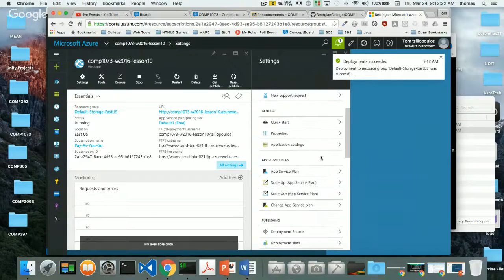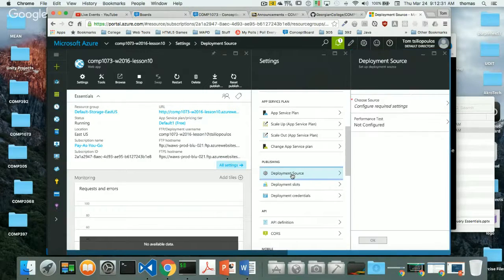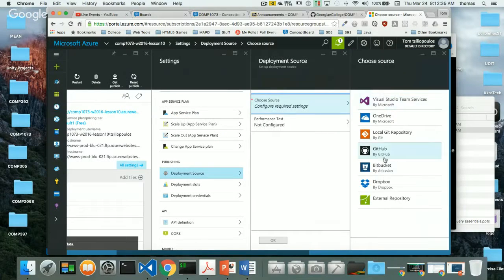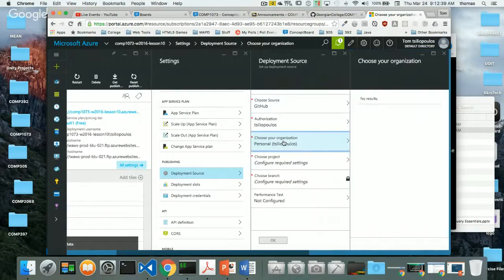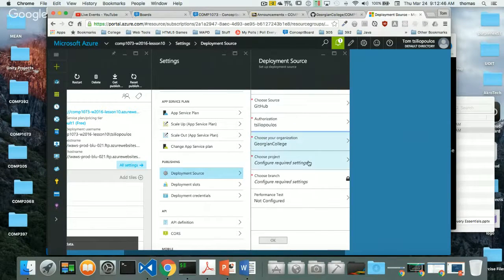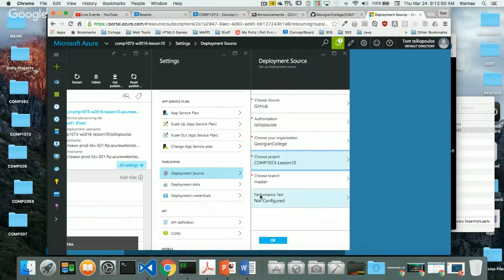Okay, so if I go back down to my deployment source, this used to be continuous deployment. Now this changed to deployment source. This is one of the changes that came in. So I'm going to click on deployment source, and notice that it says configure required settings. I want to click on GitHub, of course, and then I want to choose one of my GitHub accounts. I'm going to, of course, choose Georgian. And then from there, I'm going to configure my settings and choose COMP1073 lesson 10, which I've just deployed.